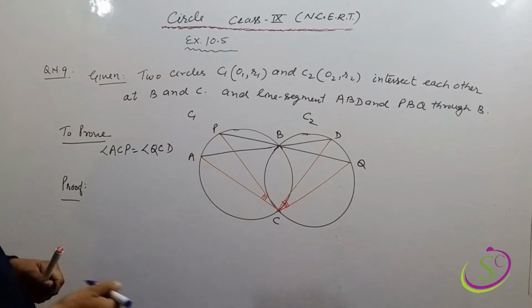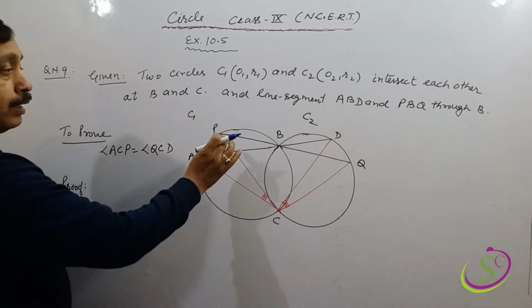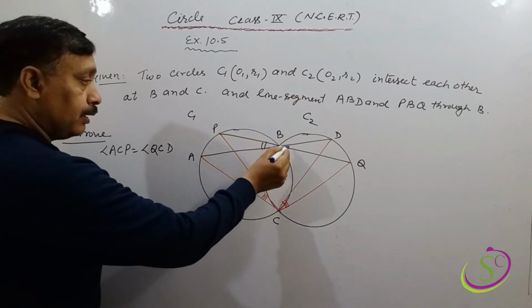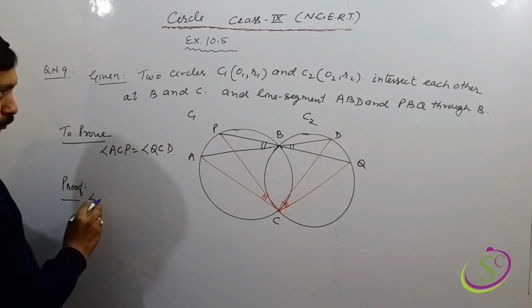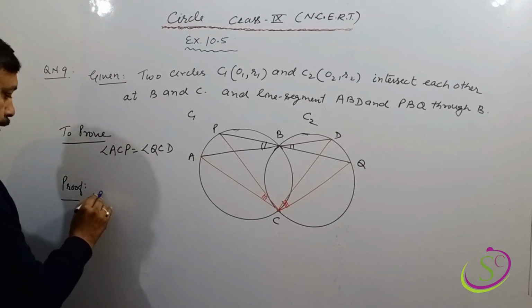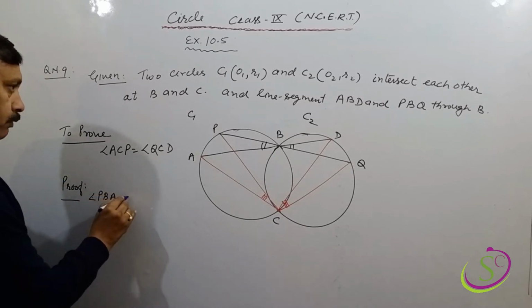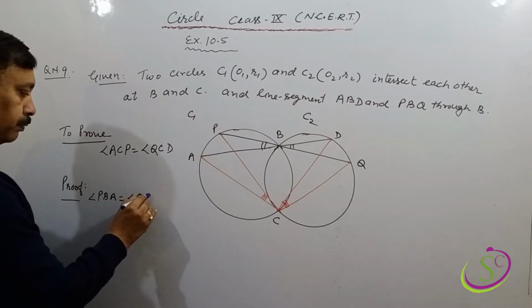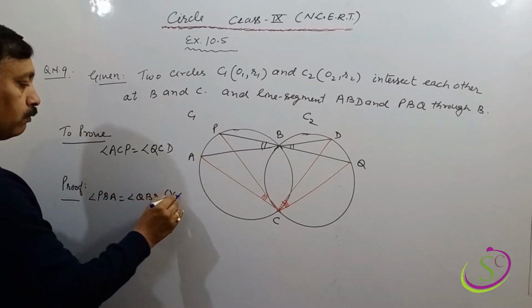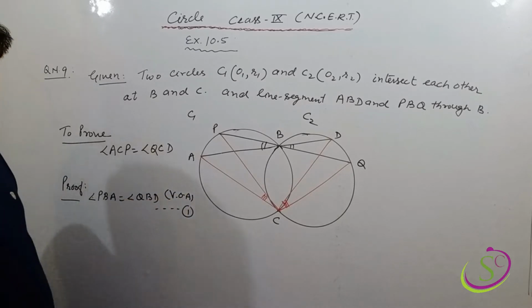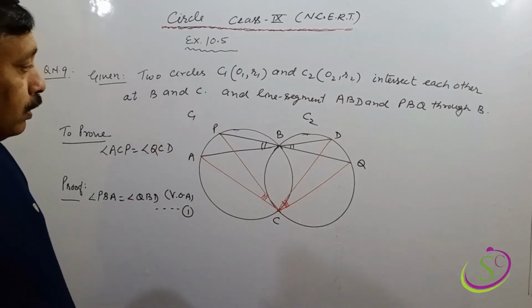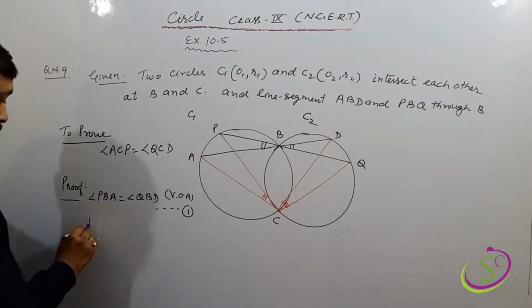Okay, look, this angle and this angle both are equal. Why? Angle ABP or PBA equals angle QBD. Why? Vertically opposite angles. Clear? For circle C1, now we will see for circle C1.